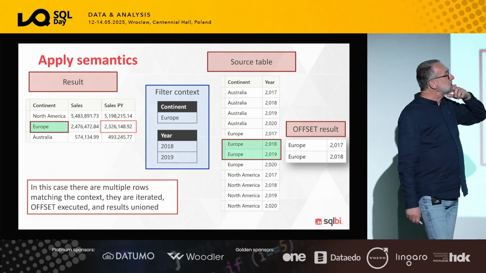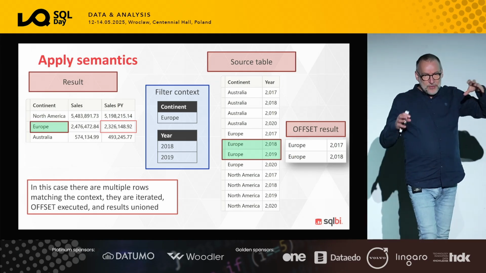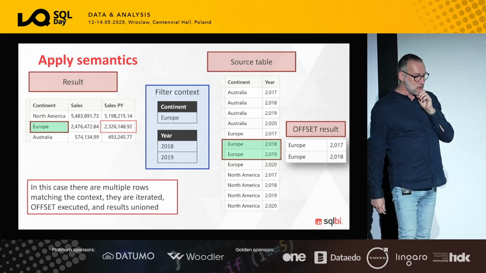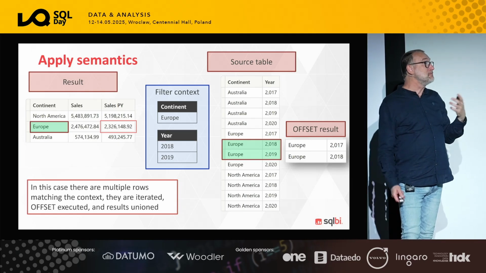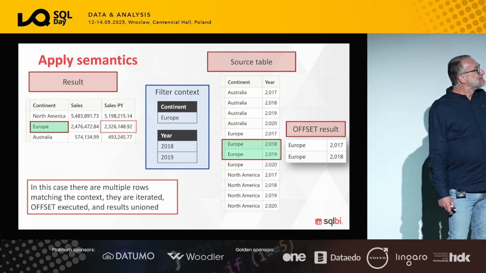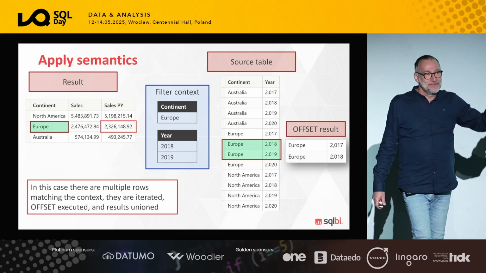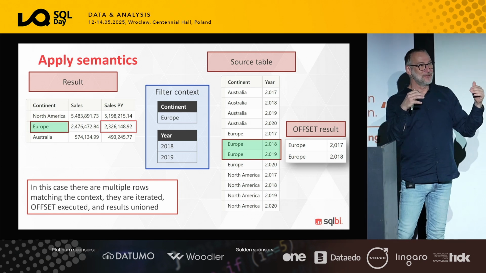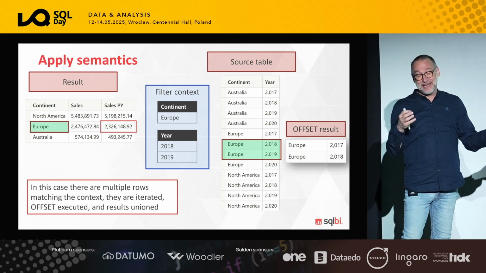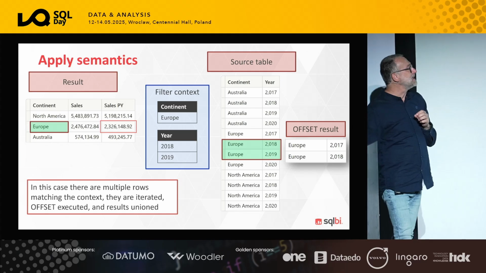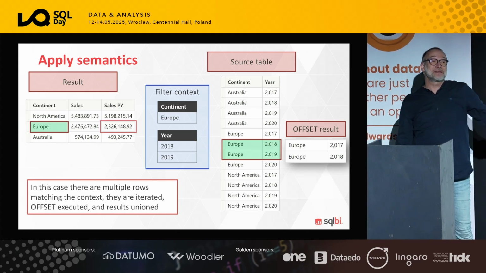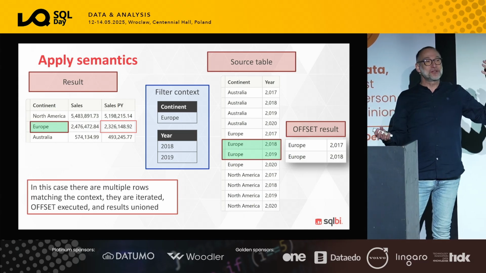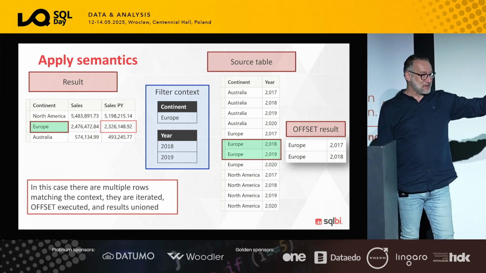This idea of applied semantics is to make it possible to apply these types of functions to any table regardless of what is the content of the filter context and the row context. Is it useful? I don't know. Meaning that it always produces a good result. But if you have in your filter context the values that let you identify the current row, everything is still intuitive. And at the end, we are humans. We need to read our code and understand what the result is. Applied semantics make it possible to obtain a result even in the case where the result is totally not intuitive. Do you want to use it or not? I'm not here to judge, so it's up to you to make your choice.